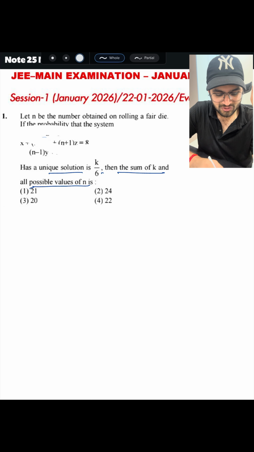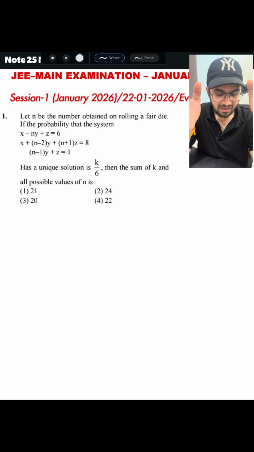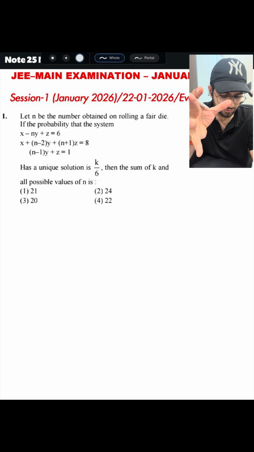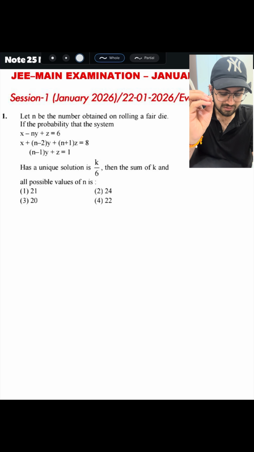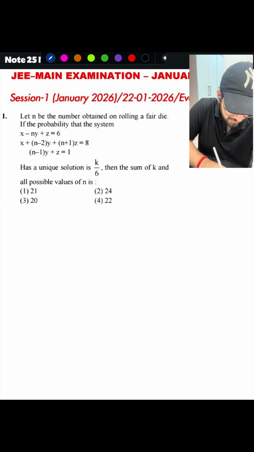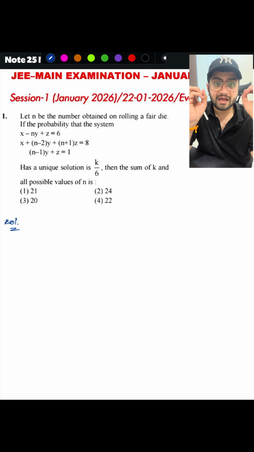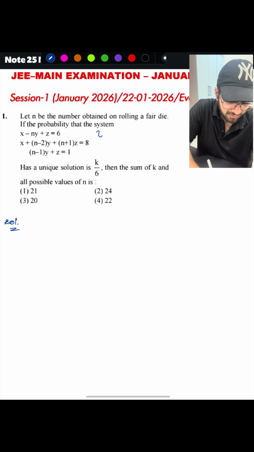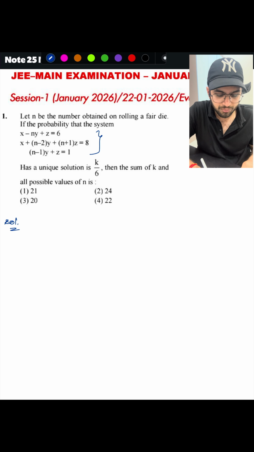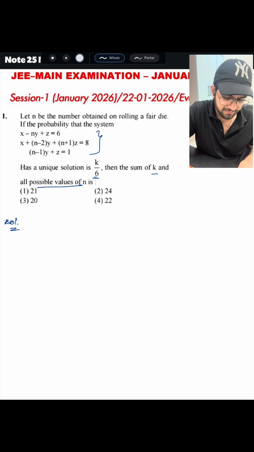First of all, the first question itself is an interesting question. Why? Because they mixed two concepts, system of equations and probability, for the first time in JEE's history, right? So you can see here, what is the question they were asking? A die is rolled, and the number on the face is taken as n. For this system of equations to have a unique solution, the probability is k by 6. Now they were asking for the sum of k and all possible values of n.